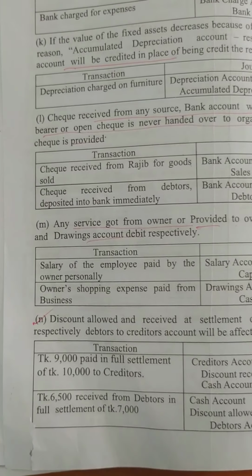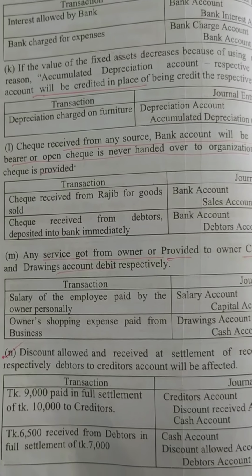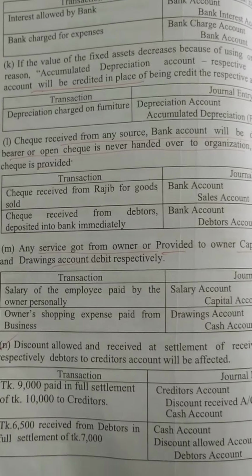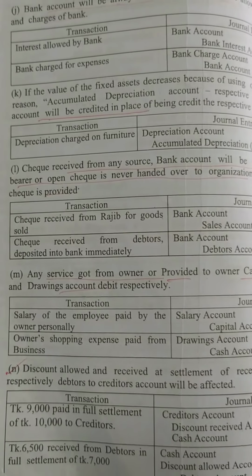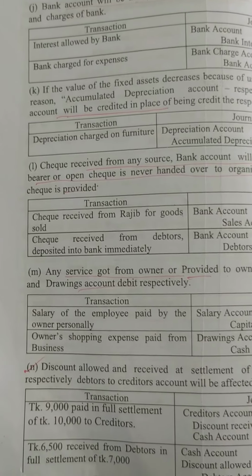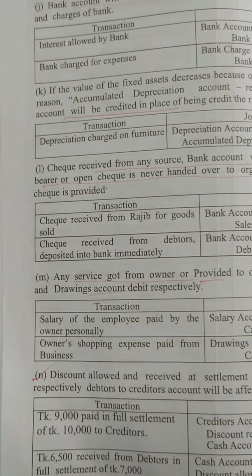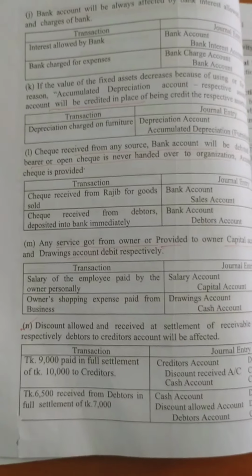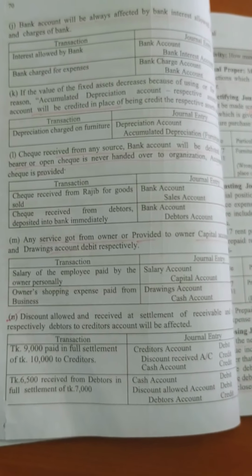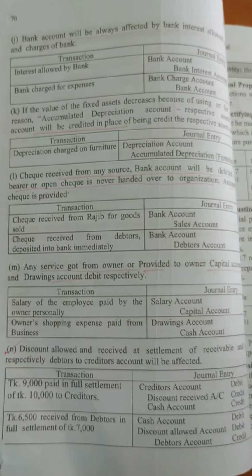Okay, and same way discount received. We know anything received is income. Discount is revenue. So discount we are getting. So discount received is income. But from where are we getting the discount? If we pay some money to others, usually in business we are paying the money to the creditors. So when we are paying the money to the creditors, sometimes we are paying a little less money to the creditors, or the creditors are allowing us some discount.